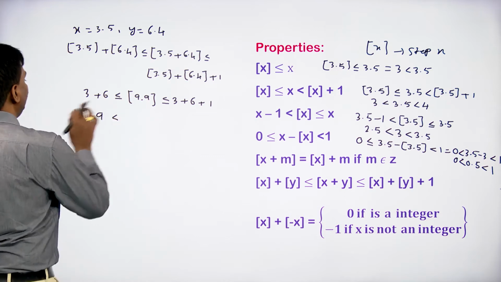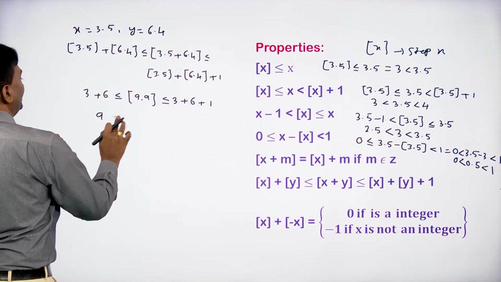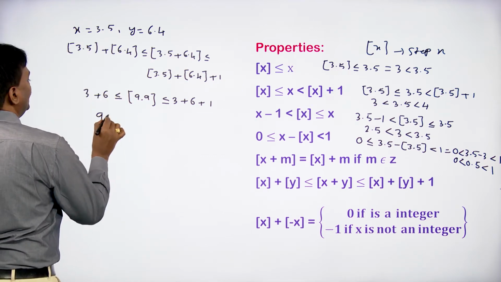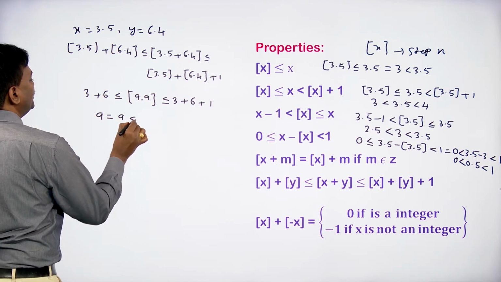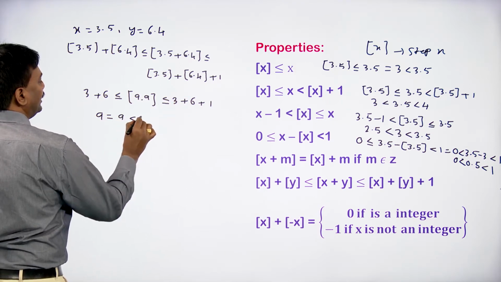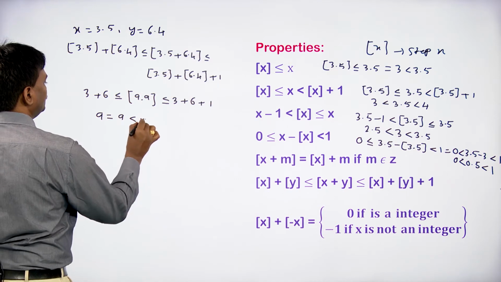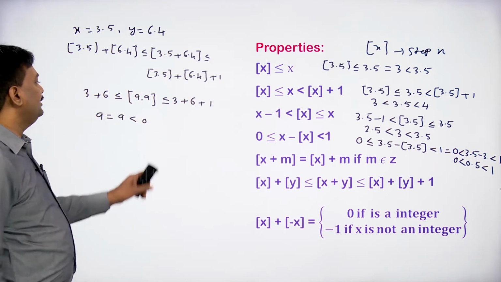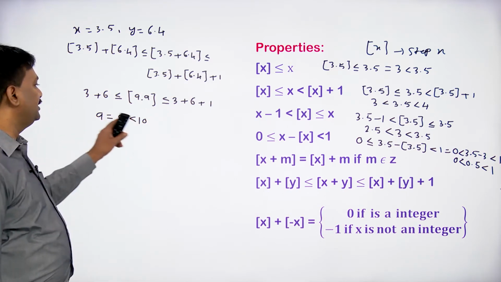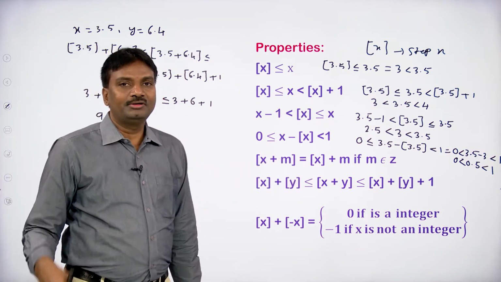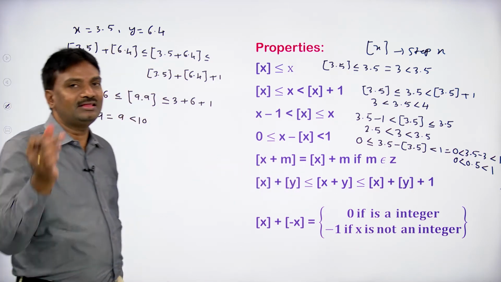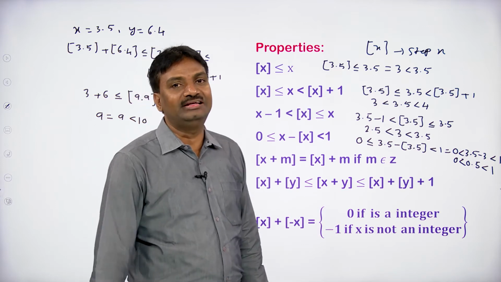So that's why we can take the equal to symbol. So here we can take the symbol: 9 equal to 9 less than 3 plus 6, which is 9, plus 1 is 10. So 9 equal to 9 less than 10. So similarly we can check by taking the values x and y as integers.